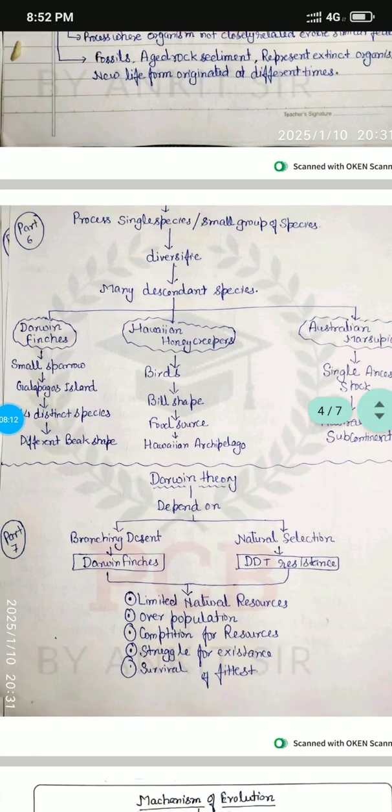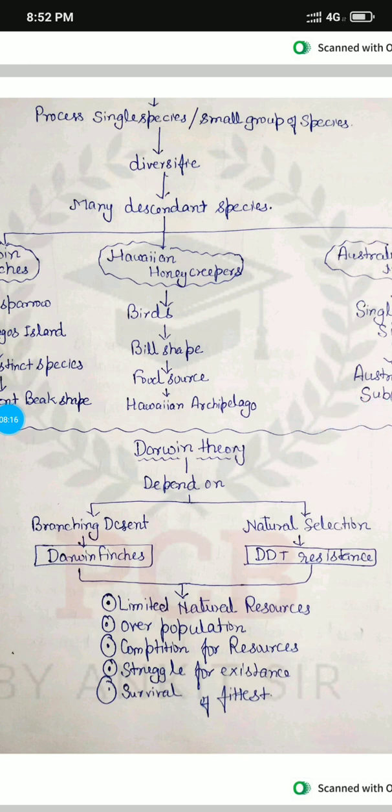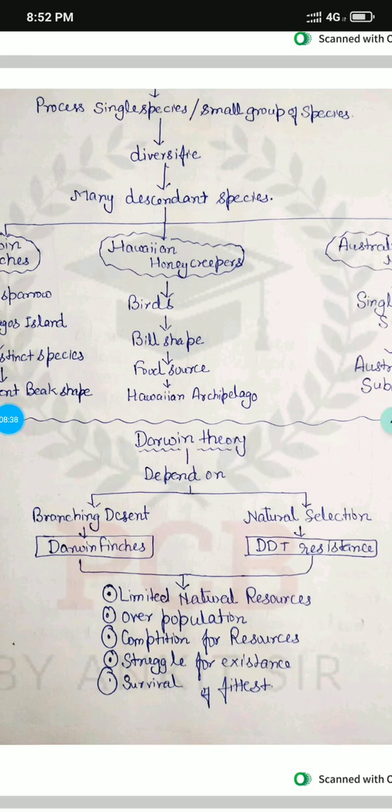The next one is Darwin's theory. Actually, Darwin's theory depends on two things: one is branching descent, and the other is natural selection. Branching descent is somewhat like Darwin's finches, and natural selection, as you see, is like the DDT-resistant mosquito. Why does it happen? It happens because of limited natural resources, when there is overpopulation, competition for resources, a struggle for existence, and lastly, survival of the fittest.